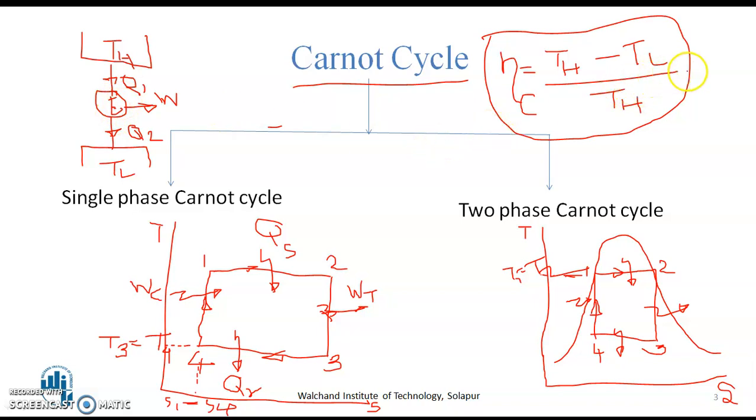We could write this ratio as also equal to output to input. Input is the QS. So you could replace this high grade energy by low grade energies as QS, that is Q1, and QR, nothing but Q2, divided by QS, meaning Q1.